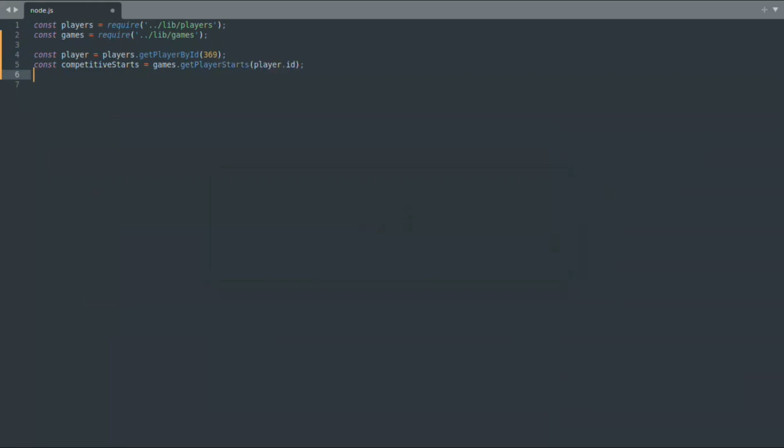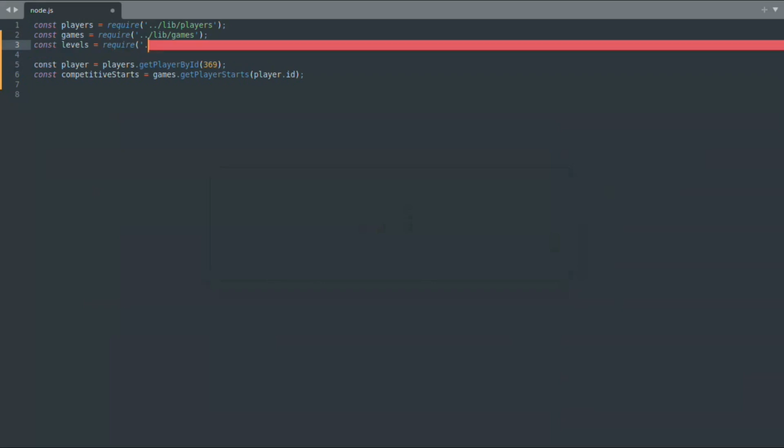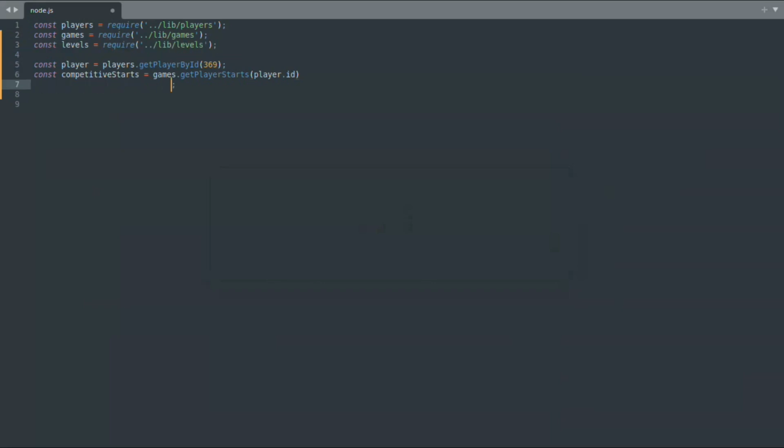We're only interested in competitive games, so add the levels library and add a filter to the getPlayerStarts call to filter games where the relevant level is competitive. Robbie's first competitive start will be the first item in the competitive starts array, so assign that to a variable to work with for the rest of the program.